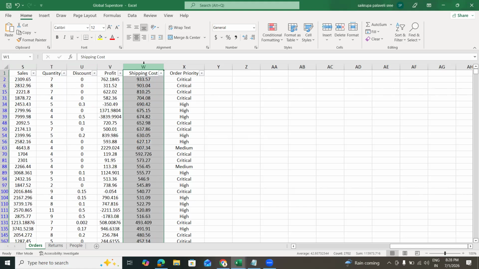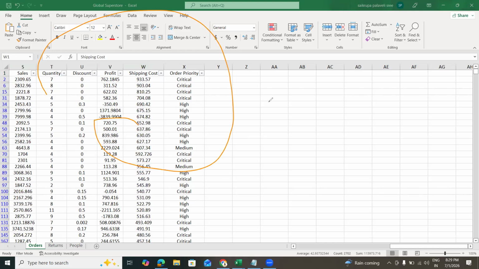Now, Jeff Bezos is supreme. He cannot do this. He cannot write sales into quantity minus discount plus profit.